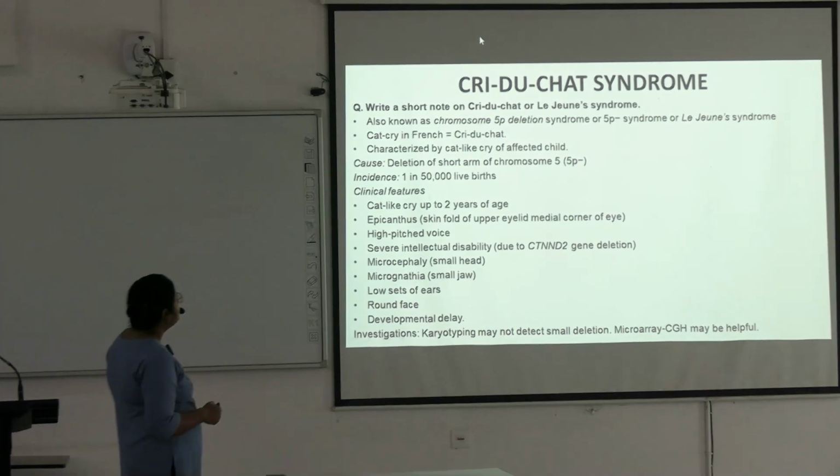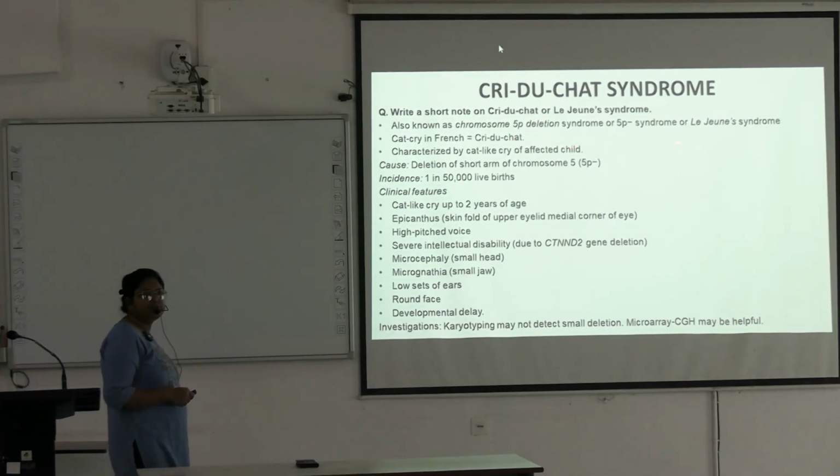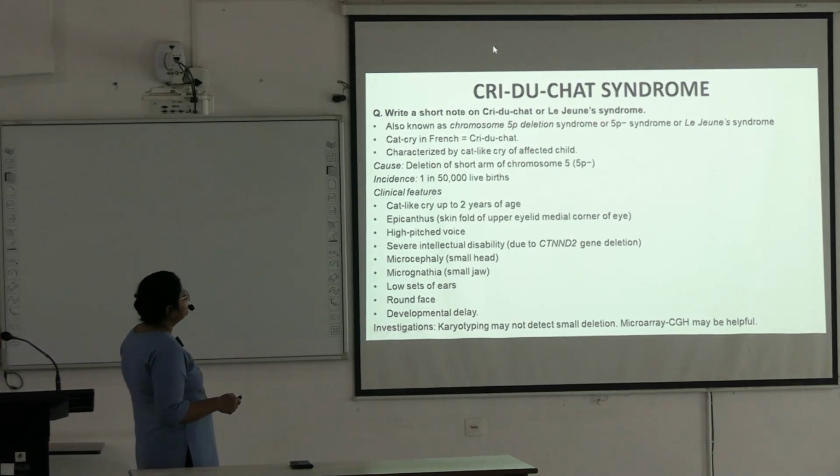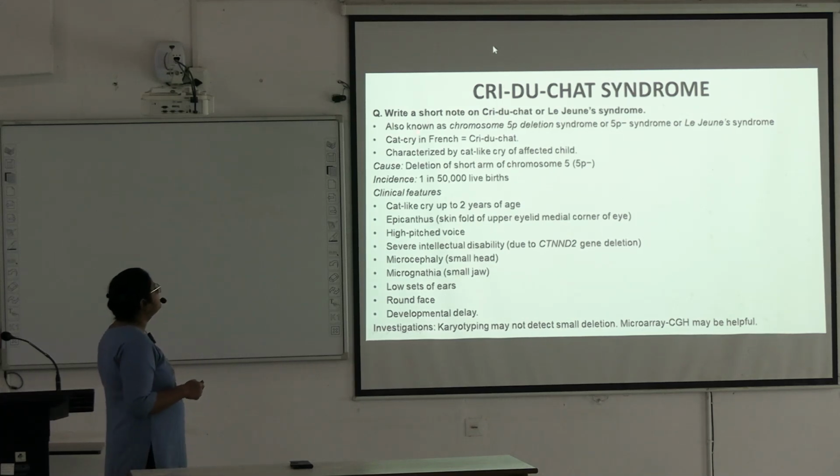Cri-du-chat syndrome, also known as chromosome 5p deletion. The short arm of chromosome 5 is deleted, so it is also called 5p minus syndrome or Lejeune syndrome. These are other names of cri-du-chat syndrome. Cri-du-chat means cat cry in French, characterized by the cat-like cry of the affected child.